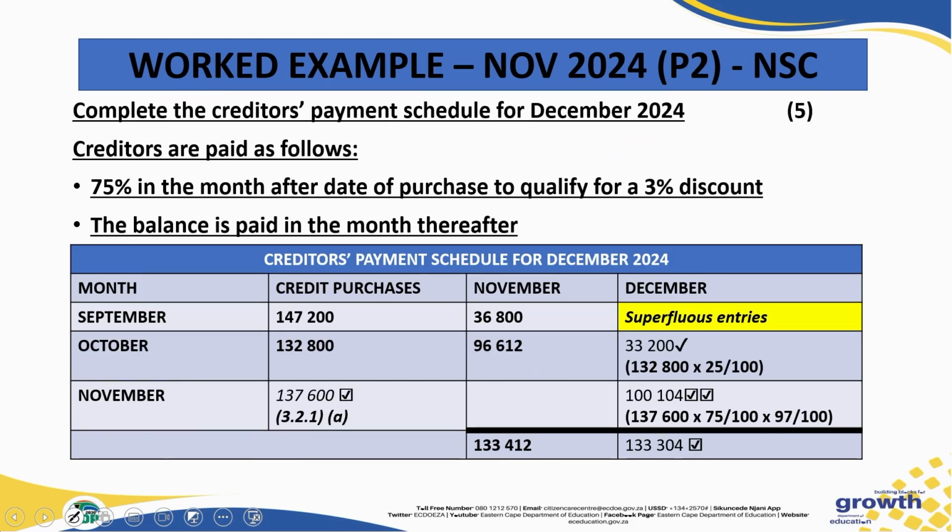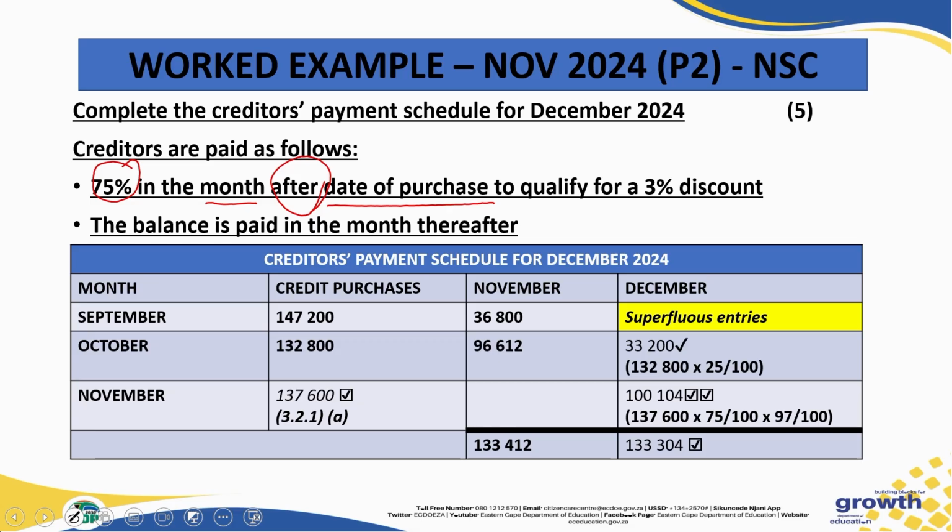Okay. Next question. You are asked here to complete the creditors payment schedule for the month of December 2024 for 5 marks. It states your creditors are paid as follows: 75% in the month, very important, after the date of purchase. So we buy this month, we then pay them the following month.